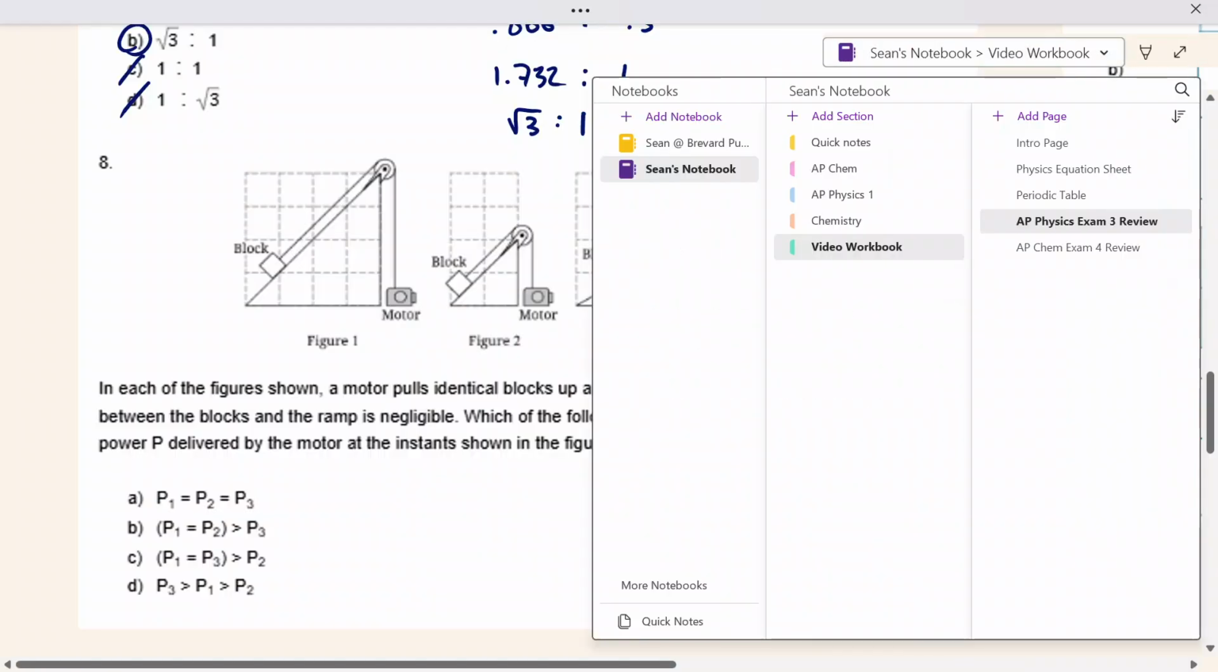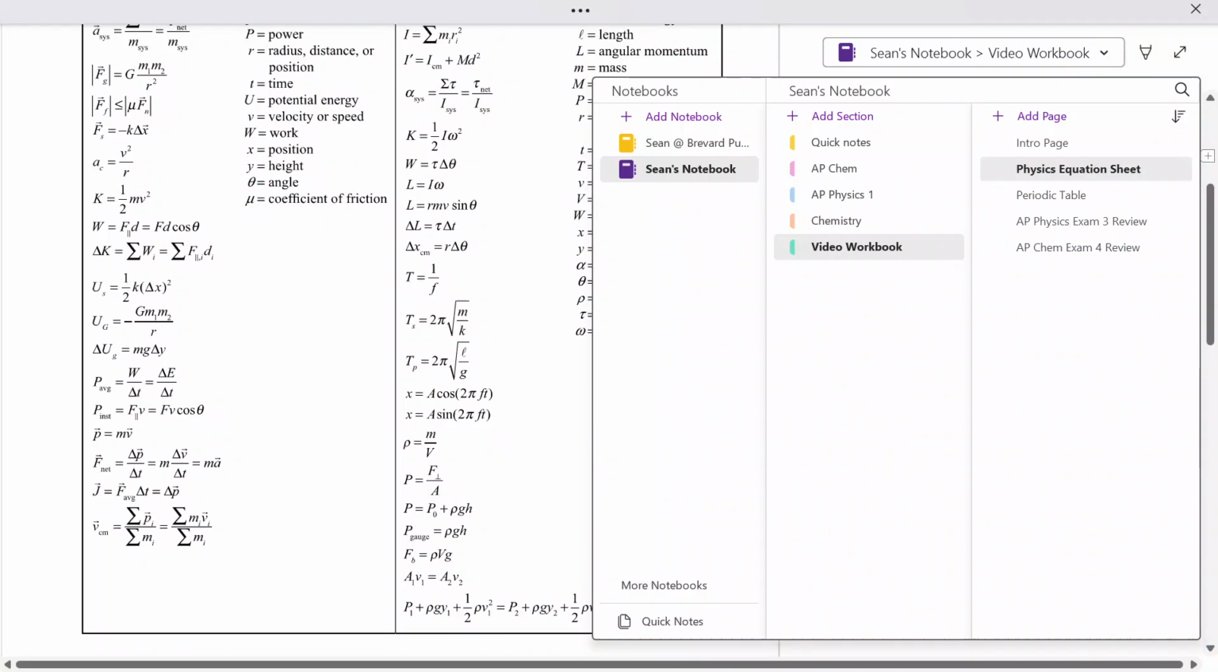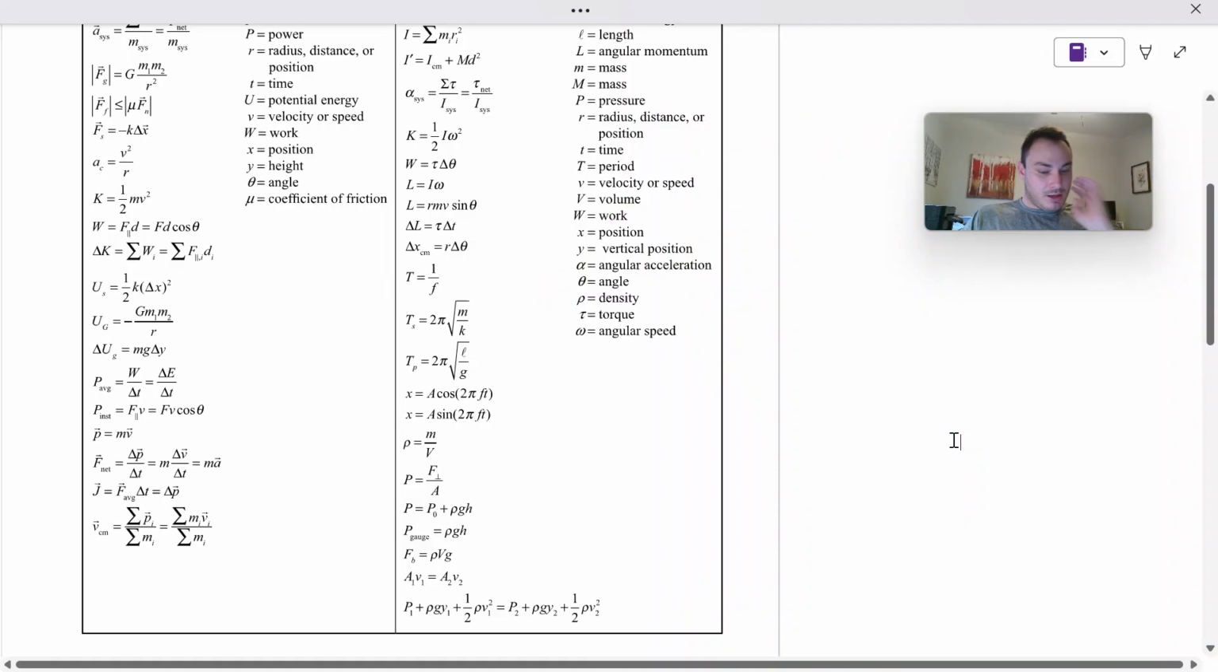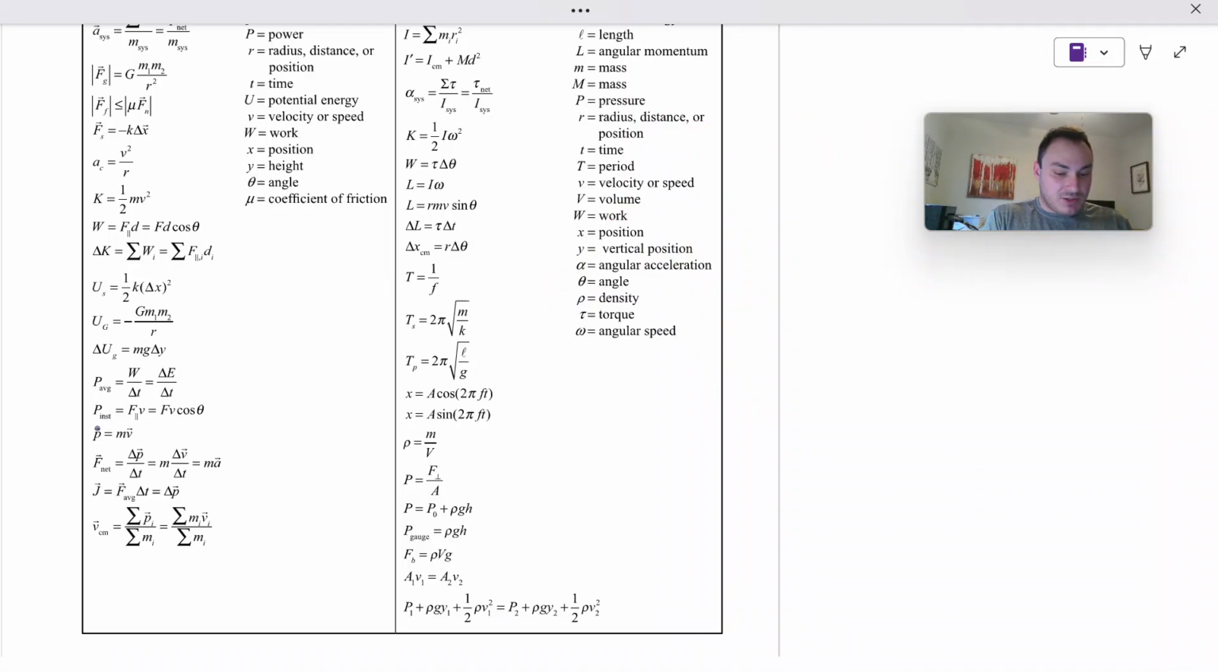So if we go back to our equation sheet, we have an equation for instantaneous power. Instantaneous power is force times velocity. So the faster something is moving, the more power that's being put into it. And the greater the force that's being put onto an object, the more power that's instantaneously being put onto it. That kind of checks out, right? The more we push something, the more power. The faster we push something, the more power.